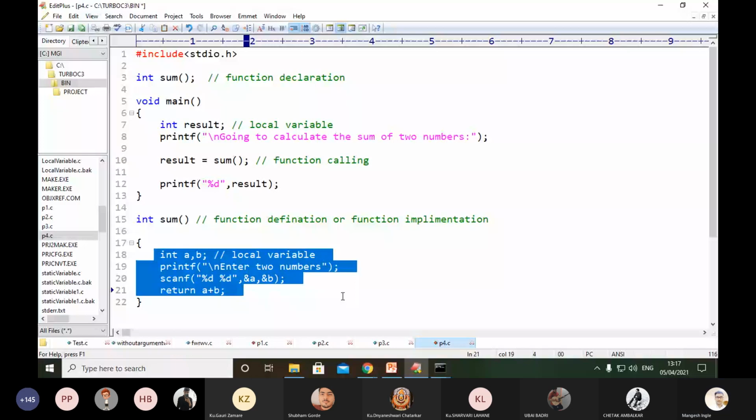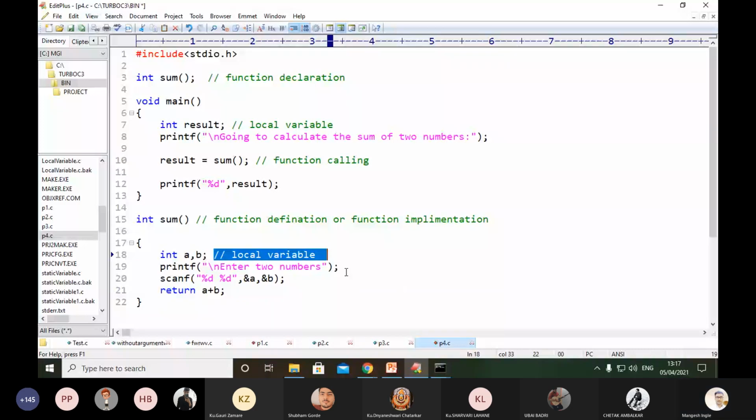You can see that integers a and b are both local variables. Those local variables perform addition, a plus b, with the help of the scanf statement, %d and ampersand, providing the memory location to the variables a and b. And line number 21 is important to understand. Here we call it the return value.